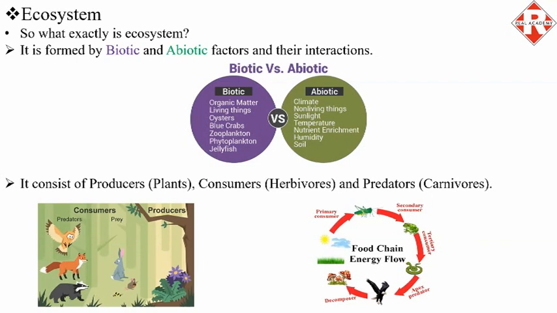The other picture is of food chain energy flow, that is, how energy flows through food chain. Plants, with help of sunlight, produce food via photosynthesis. This plant produce is consumed by primary consumers. These primary consumers fall prey to secondary consumers like snakes.